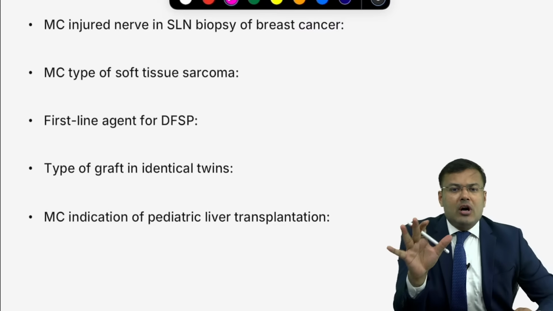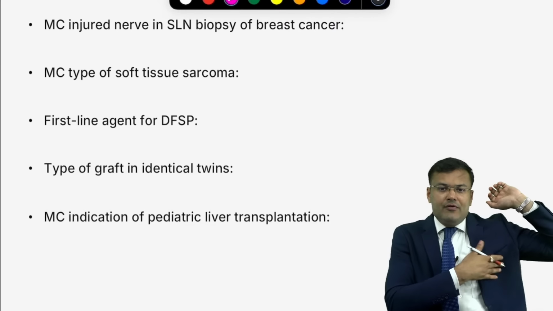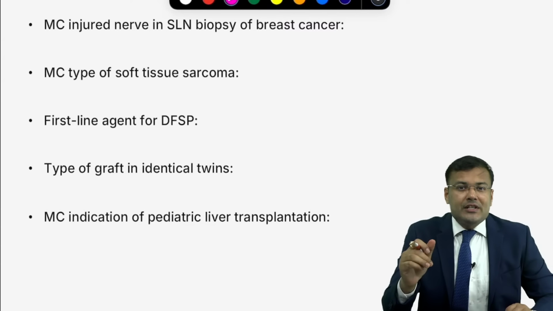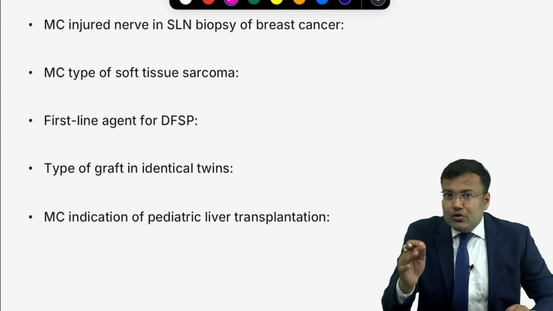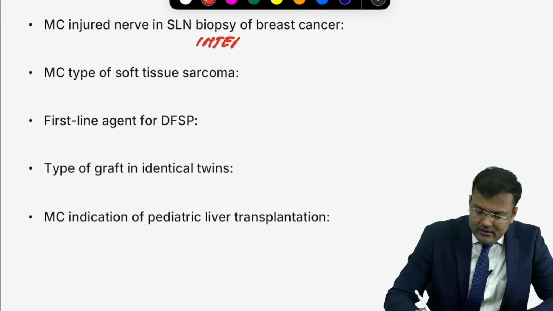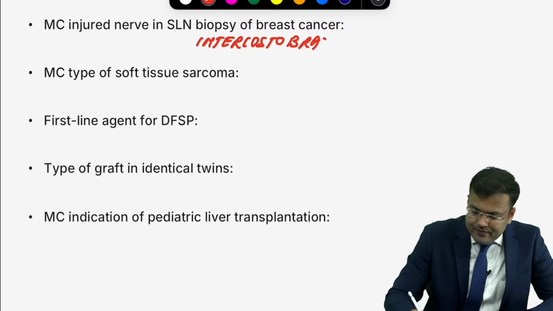What is the most commonly injured nerve during sentinel lymph node biopsy of breast cancer? Nowadays, this question is trending. Which nerve? Intercostobrachial nerve. Remember, this is intercostobrachial nerve.